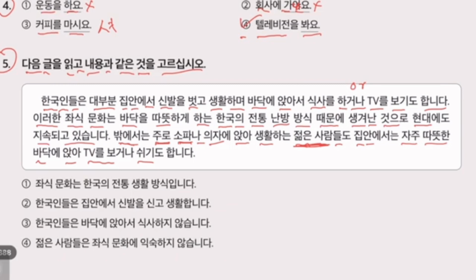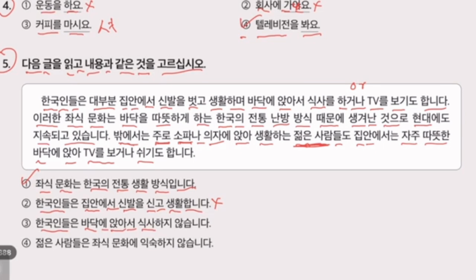Now let's see what is the correct answer. 좌식 문화, sitting on the floor culture. 한국의 Korean, 전통 is traditional. 생활 life. 방식 is method. 입니다. So this is our correct answer. 한국인들 집 안에서 in the home, 신발 shoes, 신고 taking on with the shoes, 생활합니다. Korean people go in the home with the shoes. This is not correct. 한국인들 Korean people 바닥에 on the floor 앉아서 sitting.